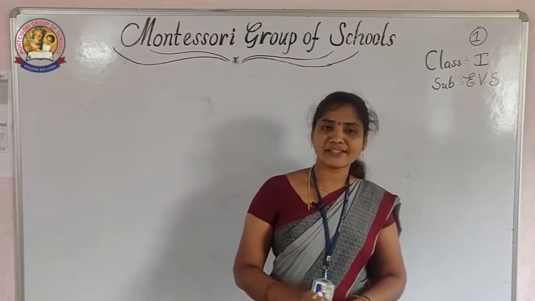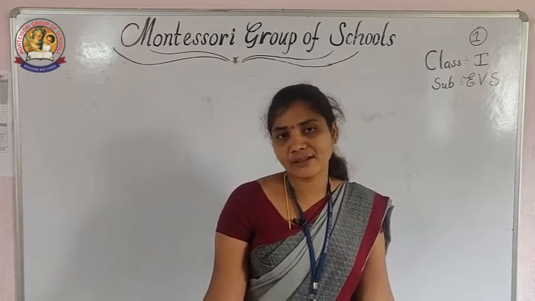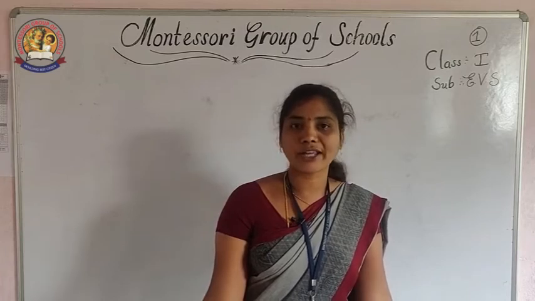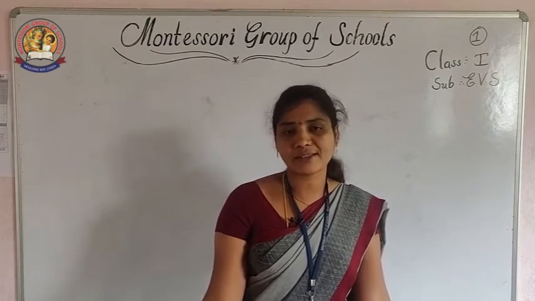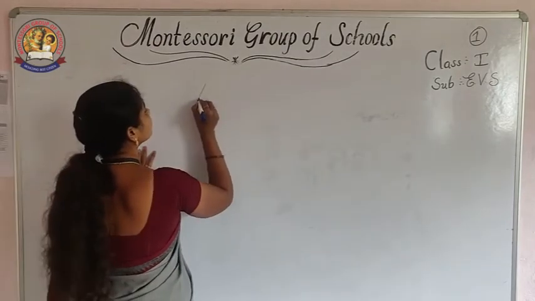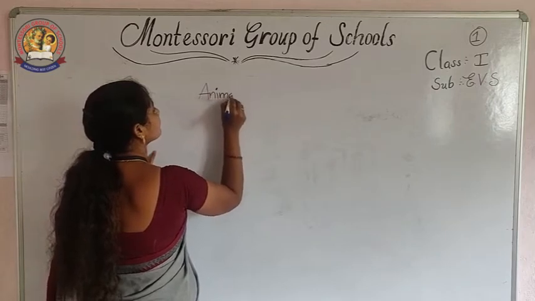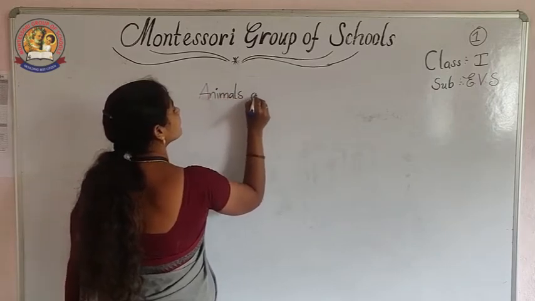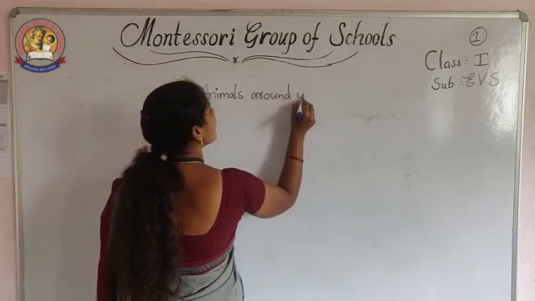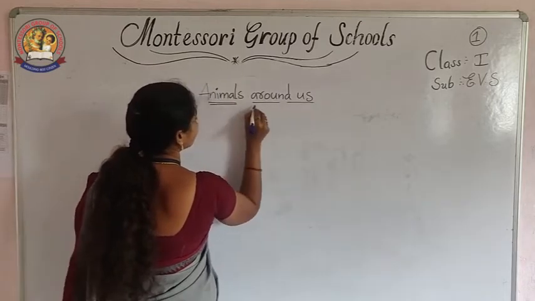Before, we discussed plants and different kinds of plants. Today we are going to discuss animals. Okay, so today's topic is animals around us. So this is today's topic.